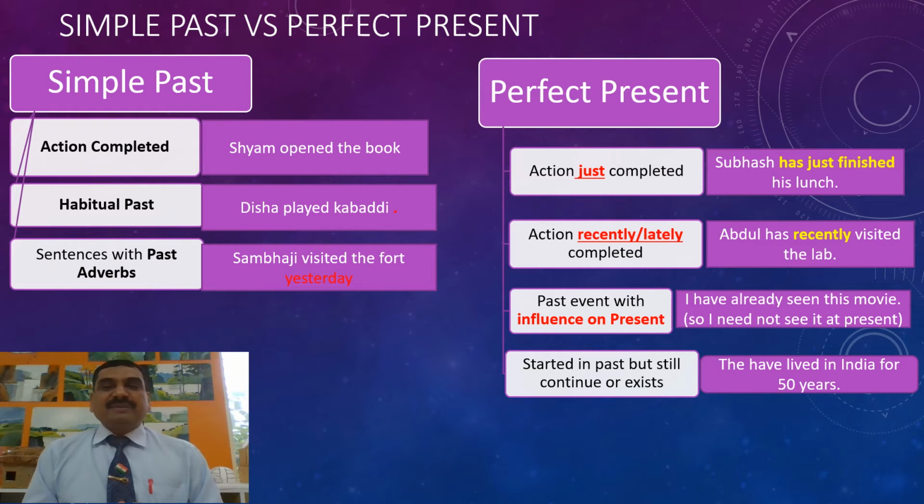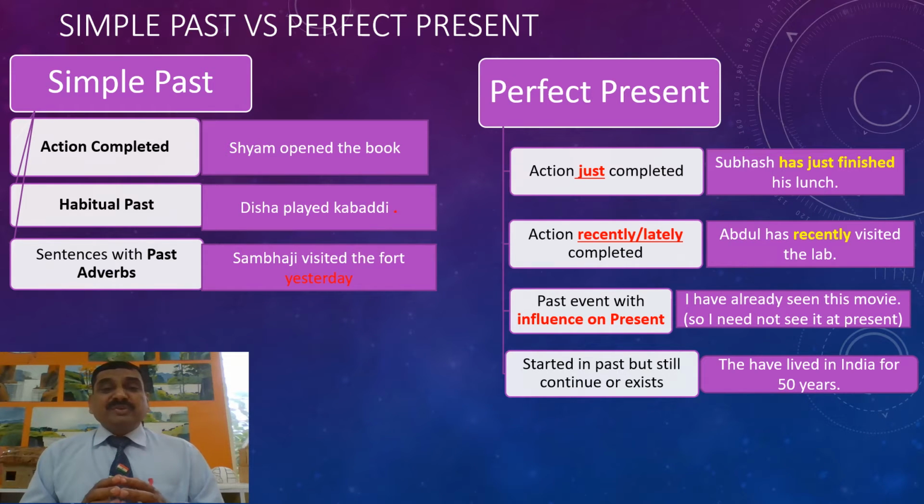Now let us see present perfect. Present perfect is used to show the actions that are just completed, recently completed, lately completed. For example, Subhash has just finished his lunch. Abdul has recently visited the lab.